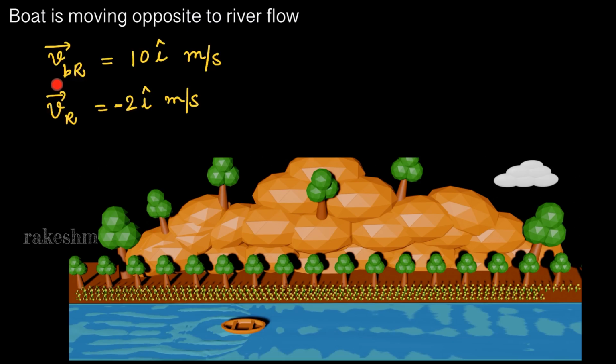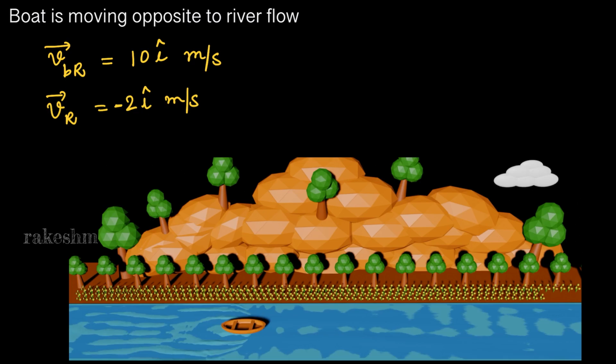So the velocity of the boat with respect to the river is 10 i cap meters per second, which means if the river was not moving, the boat would have moved in this direction with 10 i cap meters per second. The velocity of the river is minus 2 i cap meters per second. The river is flowing in this direction, so its velocity is minus 2 i cap.